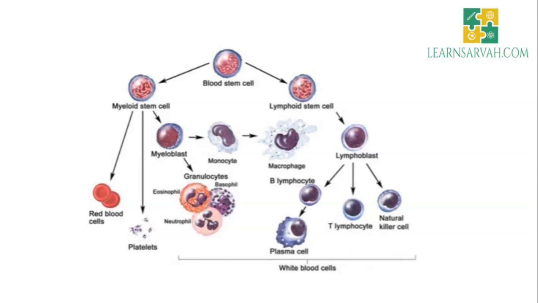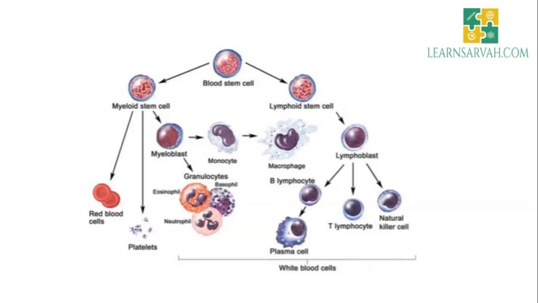So this picture shows leukopoiesis. We can see the blood stem cells mainly divide into myeloid stem cells and lymphoid stem cells, and from lymphoid stem cells, lymphoblasts, and from lymphoblasts the lymphocytes are developed.